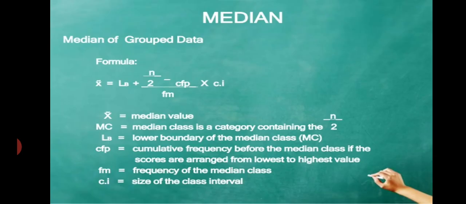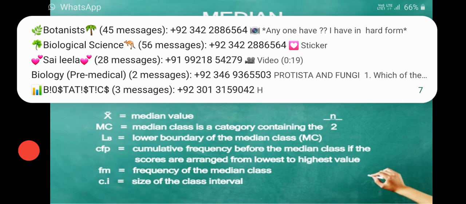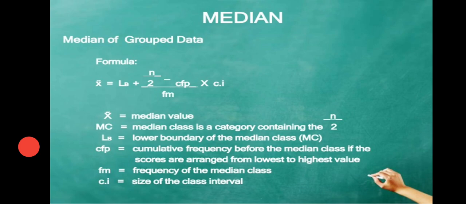Simple, that is the calculation. Now if the data are in the form of class intervals, how do we calculate? The formula is given. Median is equal to LB plus (n by 2 minus CF) divided by f into CI. Let's see the denotation of each symbol. X is the median value, MC is the median class, LB is the lower boundary of the median class, CF is the cumulative frequency preceding the median class, f is the frequency of the median class, and CI is the size of the class interval.